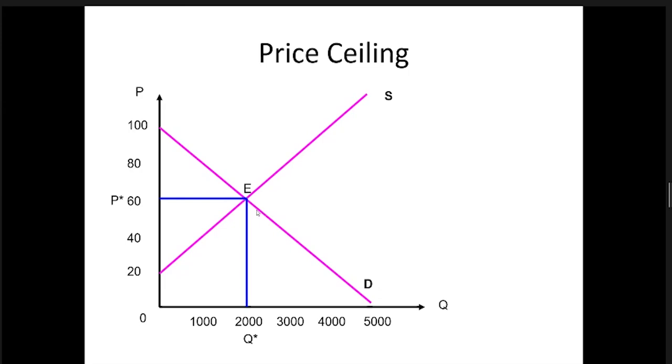Now, assume, as we discussed previously, if we allow market to work freely, this 60 rupee is not good for the consumers. That's the government belief. Maybe because of real economic reasons like decrease in income due to a situation like pandemic, or some political gain. Anyway, government thinks that equilibrium price should be less than this.